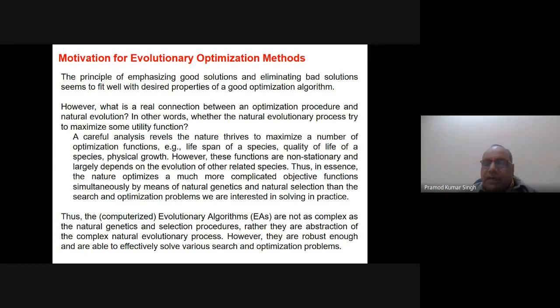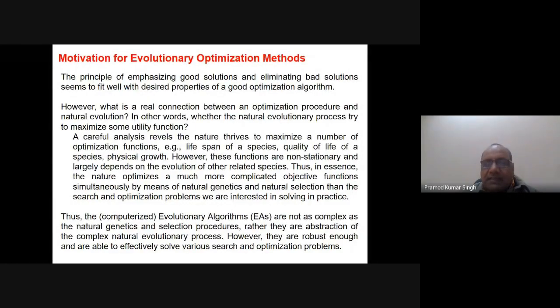However, these functions are non-stationary and largely depend on the evolution of other related species, because the resources are not shared in a way you might assume. For example, we who live on the land do not share resources with the animals that live in the sea.